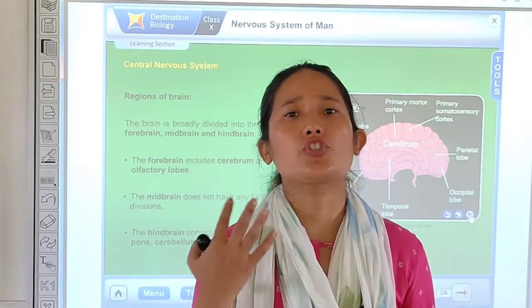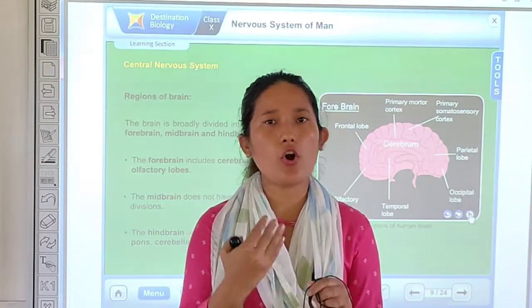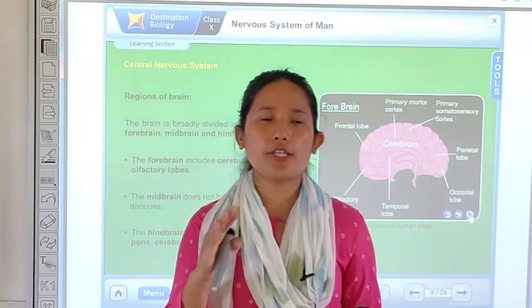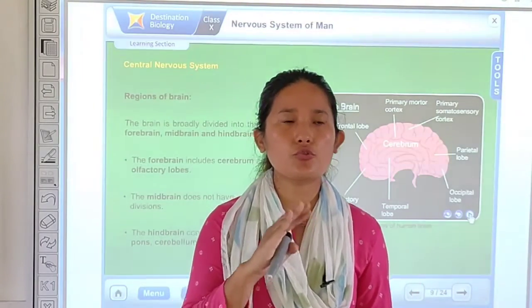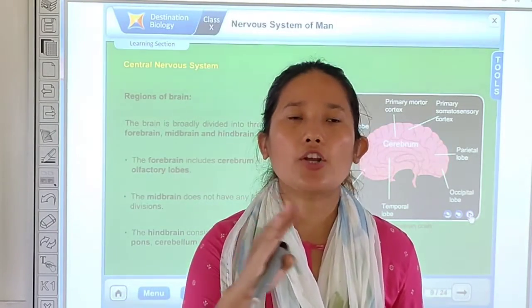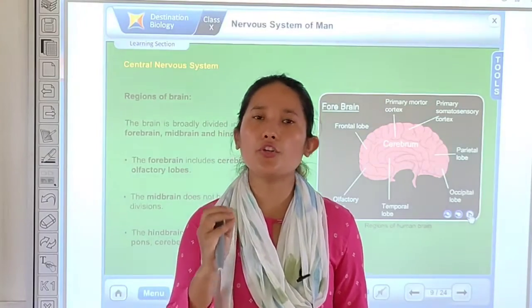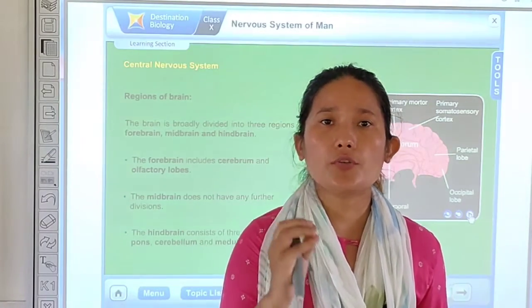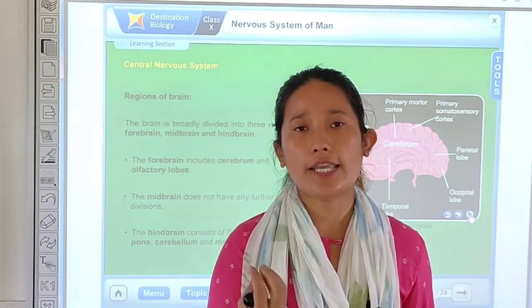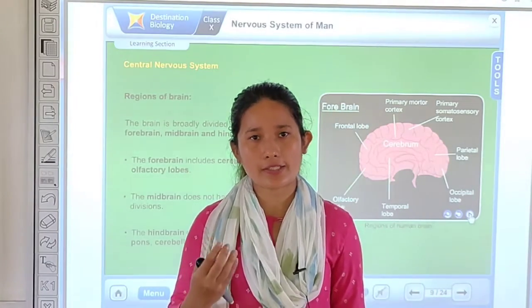Now, if you look at the structure of the cerebrum, internally it is completely hollow. Outwardly, your cerebrum has two layers. The outer layer is also referred to as the cortex, and cortex consists of cell bodies of neurons. Because of the presence of cell bodies, it looks grayish in color, so it is also referred to as gray matter.